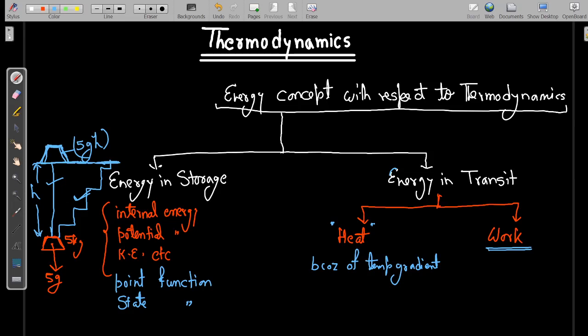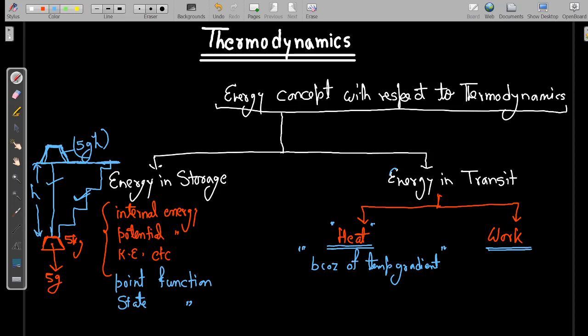There is no other mode of energy transfer across the boundary of the system. Only one is heat transfer and second one is work transfer. And heat transfer, I already told you, is because of only temperature gradient. If there is a difference in temperature between system and surrounding, then there will be a heat transfer.